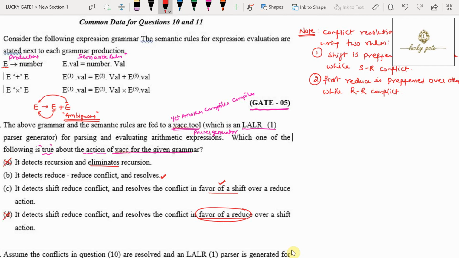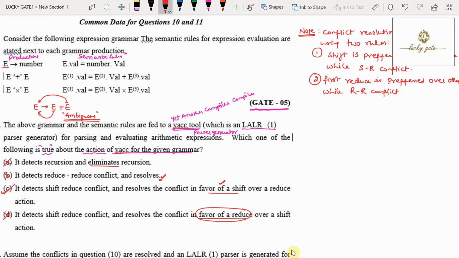And coming to option B, it says it detects reduce conflict and resolves, but how it is going to resolve is not given. So I can say option B is incorrect. So only one option, option C, it is a single answer question. So the answer for this question is option C. Suppose option B were given as: it detects reduce conflict and resolves with the first reduction. Then in such a case you have to think about whether option B is true or option C is true.